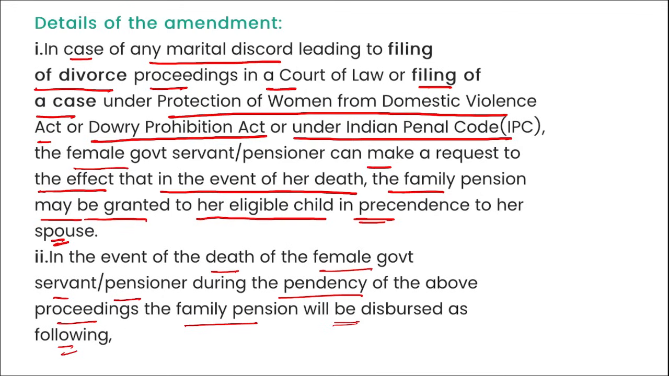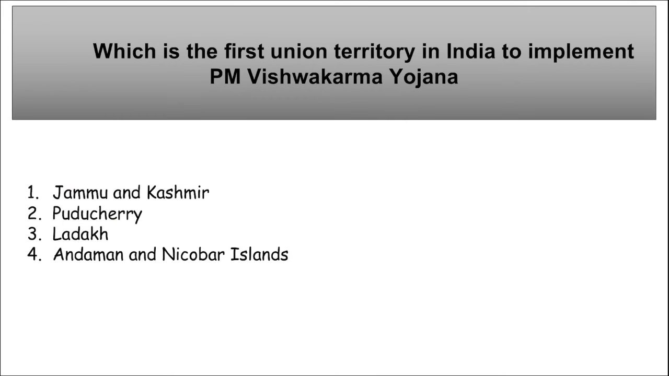Widower without eligible children, the family pension is payable to the widower. Widower with minor children, in that case the family pension goes to the widower only. Basically it goes to the widower only, but here she can nominate her child also now. That is important. Correct?